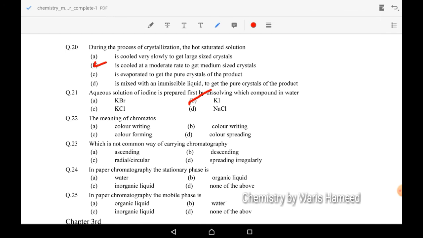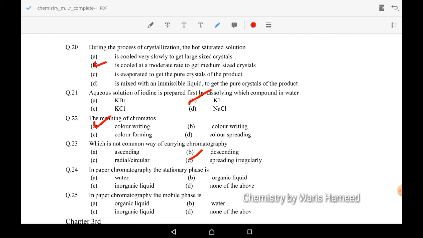22nd MCQ: the meaning of chromatography is color writing. Both A and B options are correct, both mean color writing. 23rd MCQ: which is not a common way of carrying out chromatography? We can carry out chromatography by ascending, descending, radial or circular methods, but D option, spreading irregularly, is not a common way.